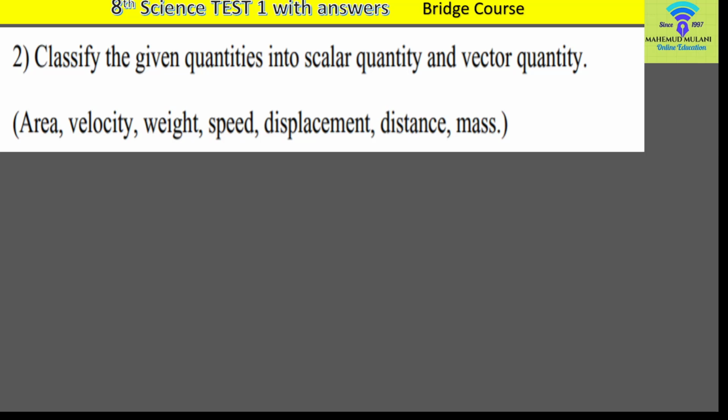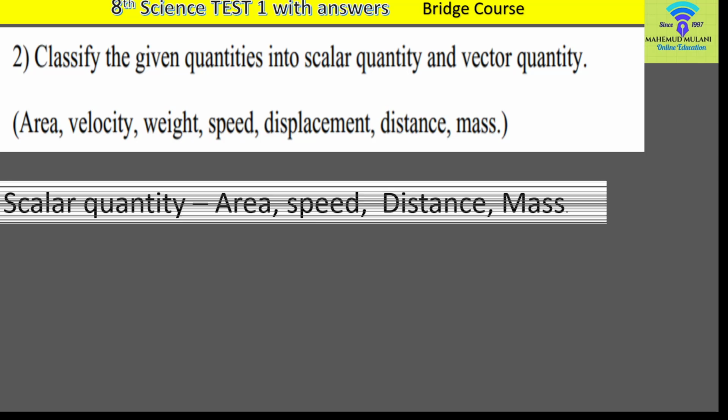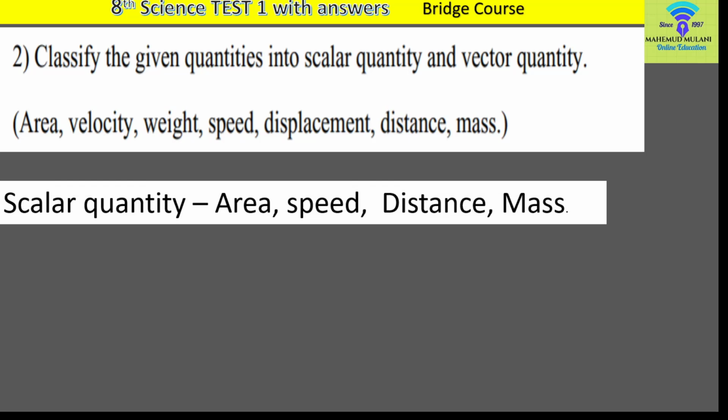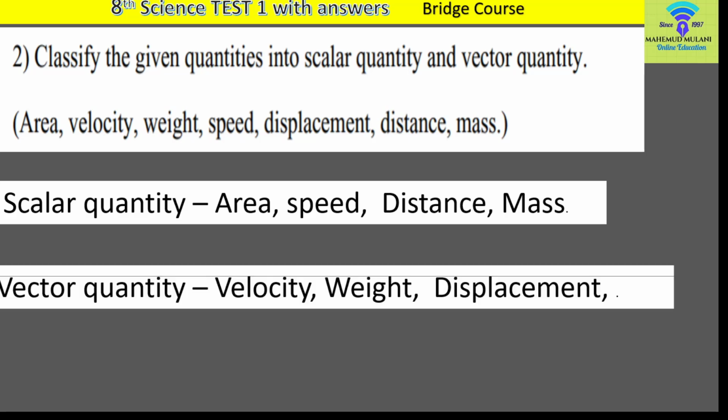In the case of a vector quantity, direction is the most important thing. I can explain that a few quantities such as area, speed, distance and mass are totally scalar quantities. There is no need of mentioning any direction for such quantities: mass, speed, area and distance. But for some quantities like velocity, weight and displacement, directions are also given.